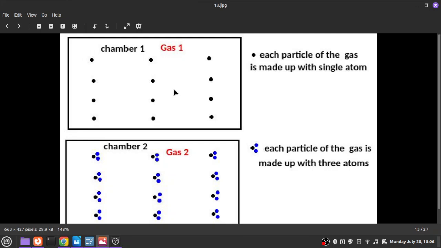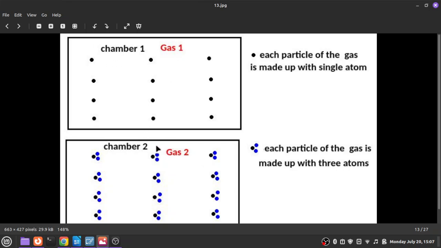Gas 1 and gas 2 contain the same number of gas particles. You should see the difference between a particle and an atom. A gas 1 particle is made up of a single atom. A gas 2 particle is made up of 3 atoms. The 3 atoms combined together are called a gas 2 particle. A single atom is a gas 1 particle.